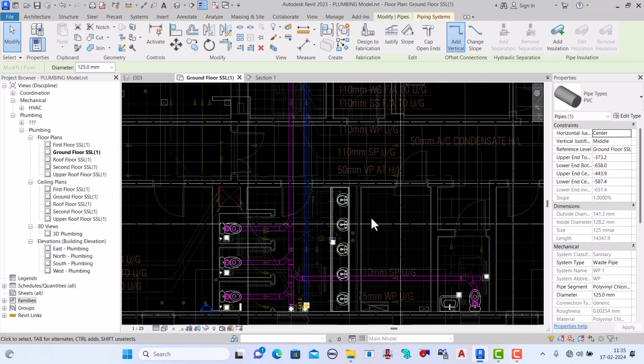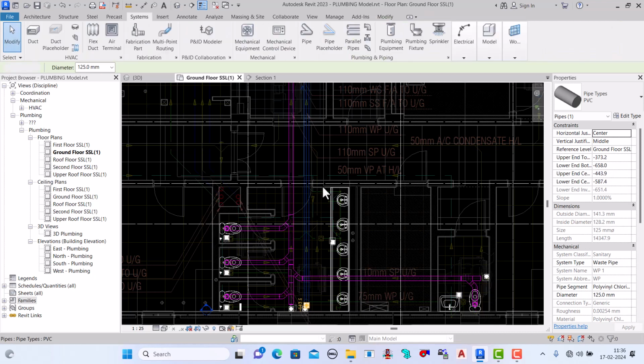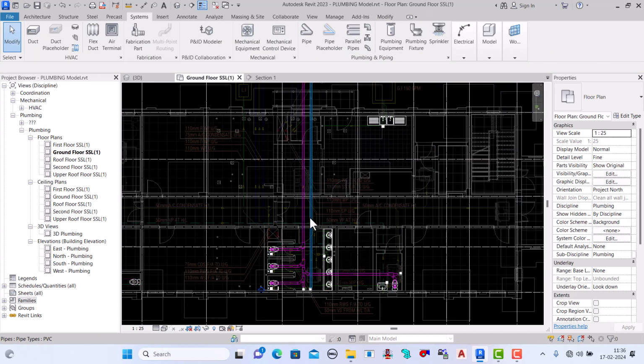And the floor which we are modeling is the ground floor, so we have to draw below the ground floor. Now the elevation is minus 658, right? But again we have to check. How will we check?